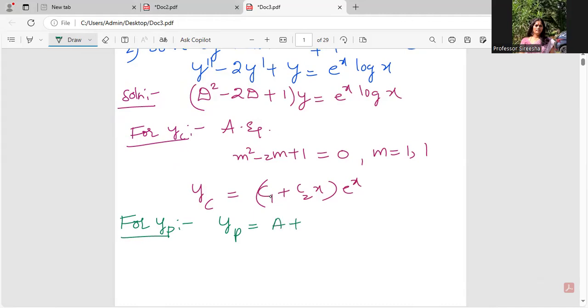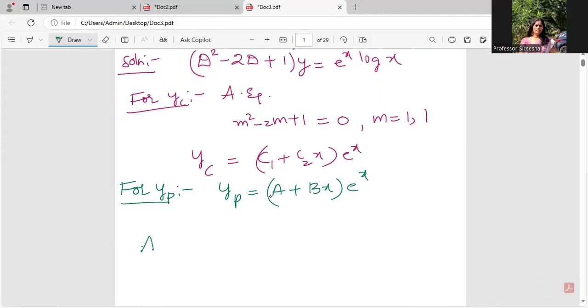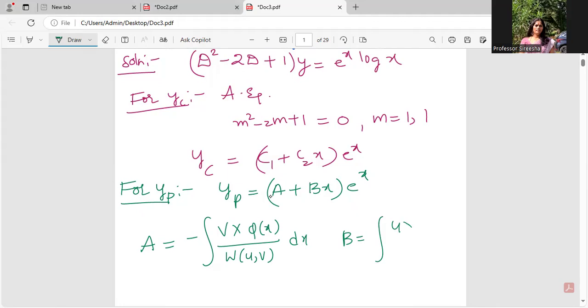So C1 and C2 are replaced by A and B. The formulae for A and B are: A is equal to minus integral V into Q of x, where Q of x is the right hand side of the differential equation, divided by the Wronskian of U comma V, dx. B is integral U into Q of x by Wronskian dx.